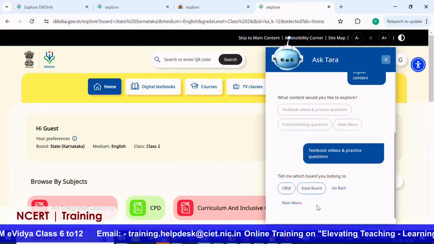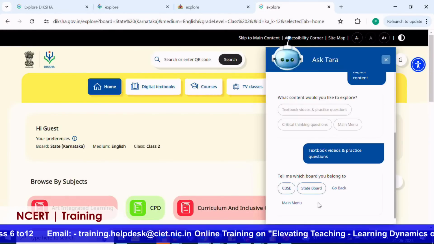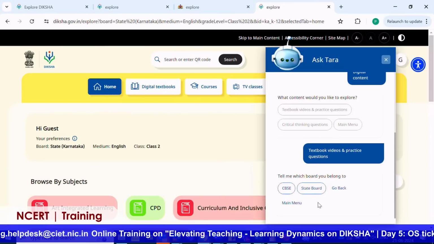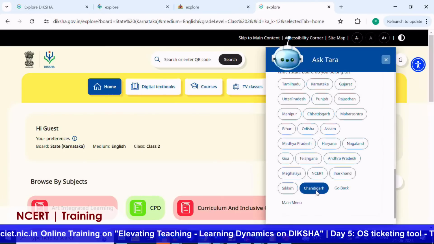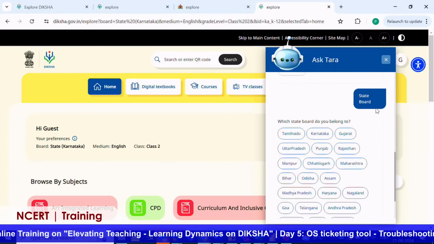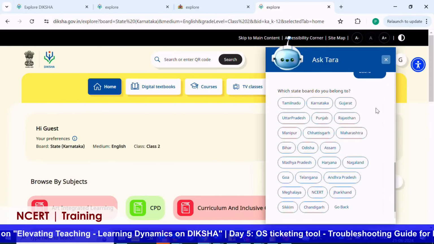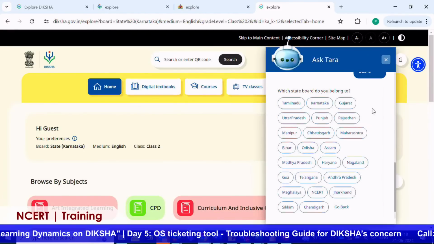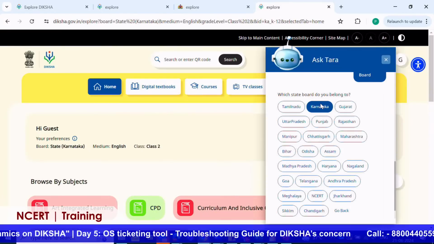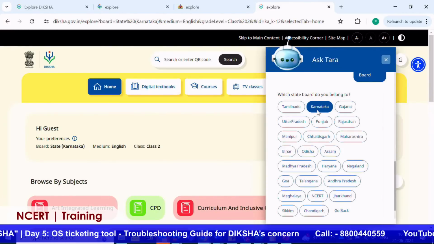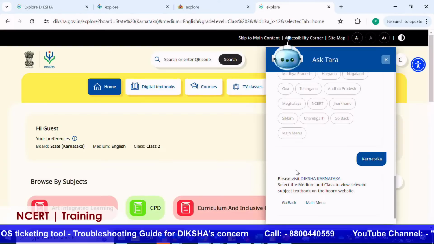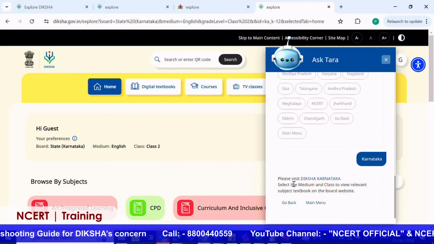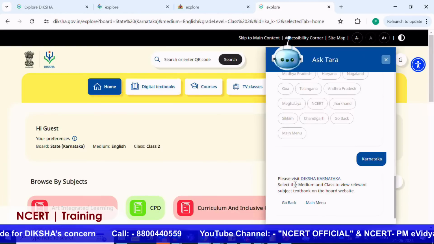Let us click on textbook, videos and game practice questions. Now, it will ask which state board you are from, either CBSE or different state boards. Let us click on state boards, and you can see various options in front of you. You might be from the Tamil Nadu board or Karnataka or Gujarat or UP or any other. For the time being, we can click on Karnataka, and here Tara chatbot gives us the answer: please visit this link, Diksha Karnataka.